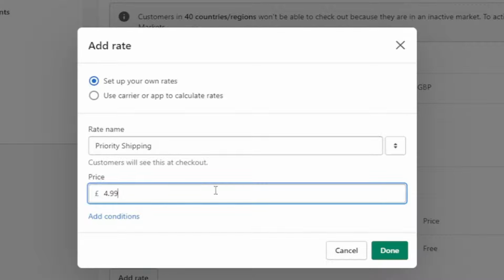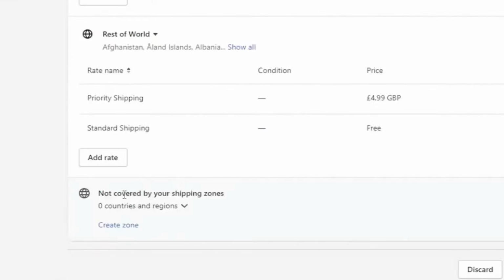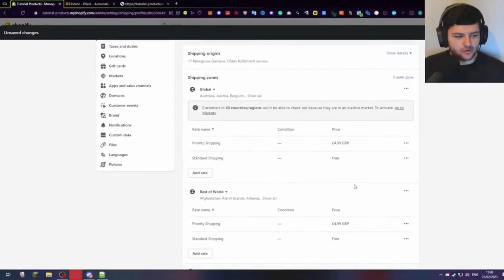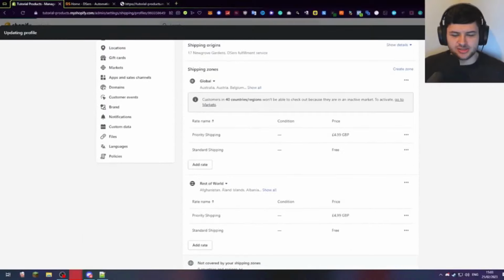And I'm just going to set the same prices, right? Press done. Now where it says not covered by your shipping zones, it said 0 countries, right? So we should now have covered the whole world. So now we can just press save. This is super important to do. So now we should have covered all of the different regions of the world.